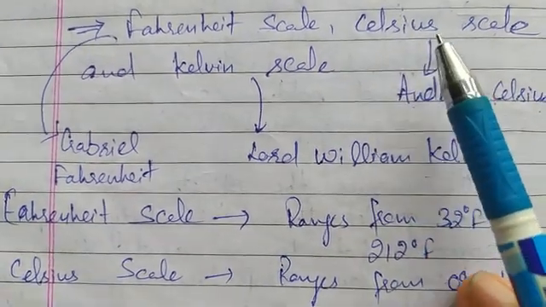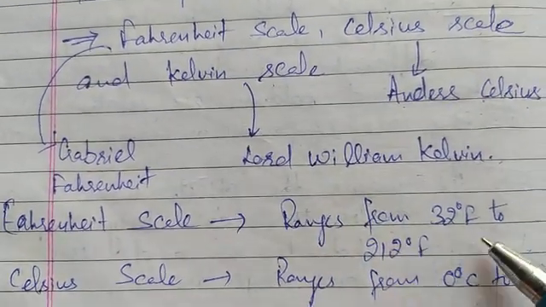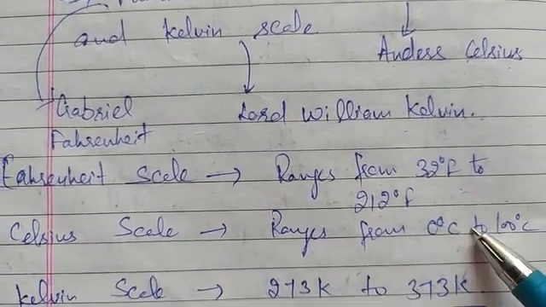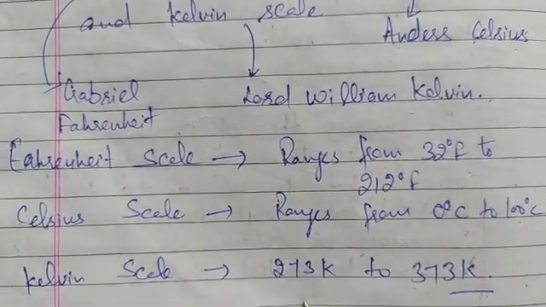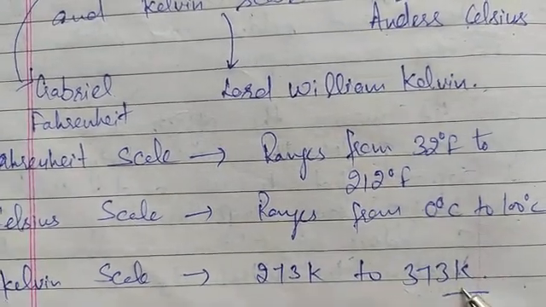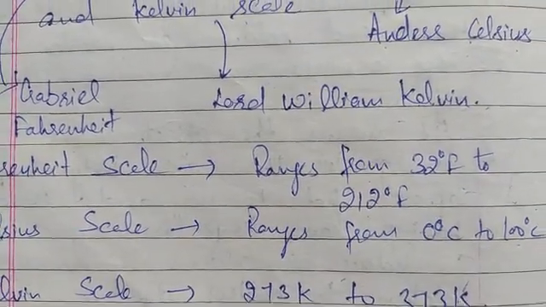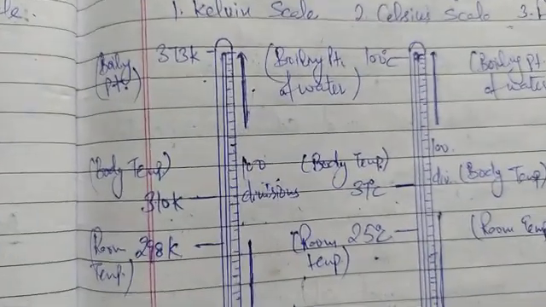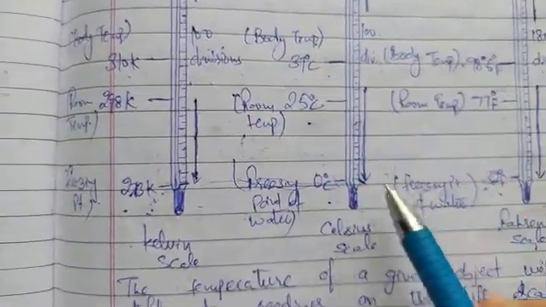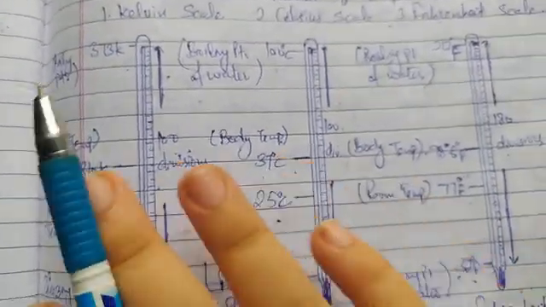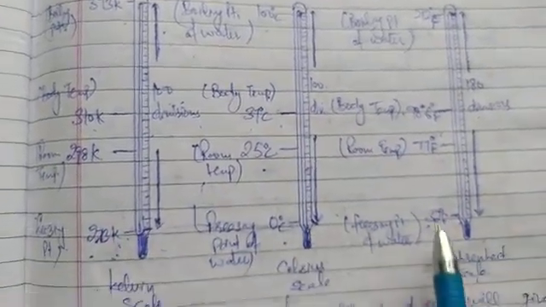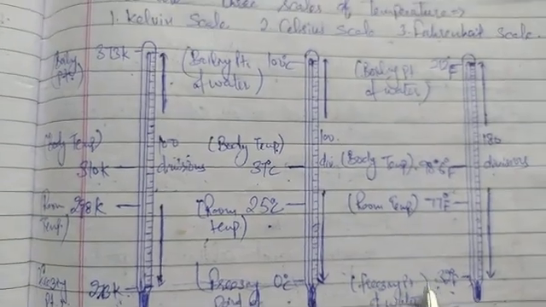So Fahrenheit scale ranges from 32 degree Fahrenheit to 212 degree Fahrenheit, Celsius scale ranges from 0 degree Celsius to 100 degree Celsius, and Kelvin scale ranges from 273 Kelvin to 373 Kelvin. So let's have a look at these three different scales. Here is the construction of the three different scales. We can see first is the Kelvin scale, second is the Celsius scale, and third is the Fahrenheit scale.